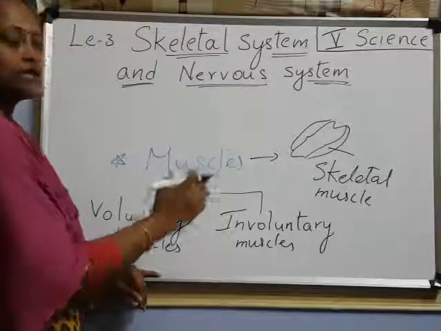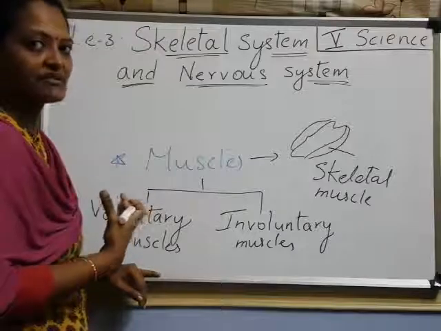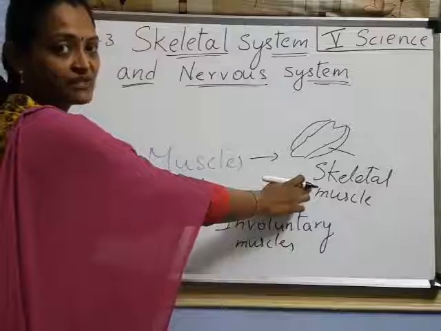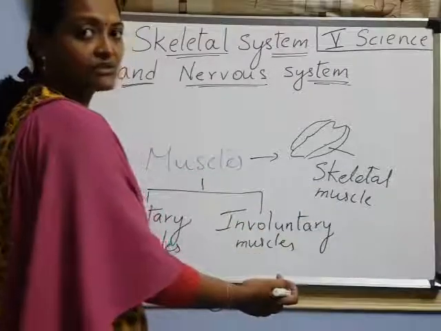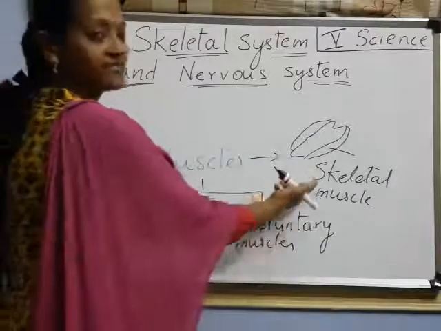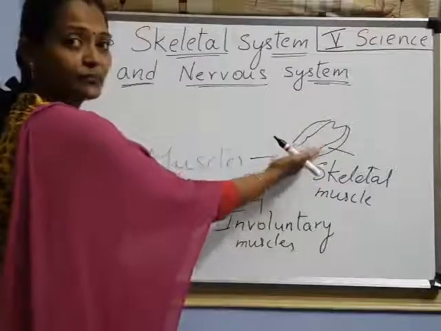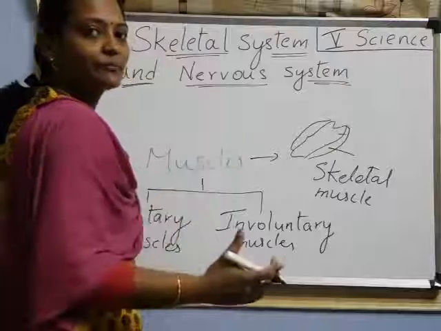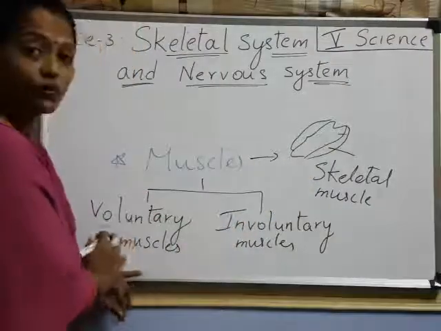We have bones, and around the bones we have muscles. All those muscles are skeletal muscles. They are also called striped muscles, or striated muscles. Two names: striped, striated, or skeletal muscles. They are around the bones, and all bones together make up a skeleton. So this skeletal muscle comes under voluntary.